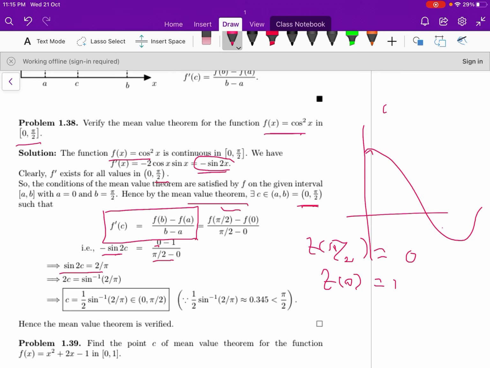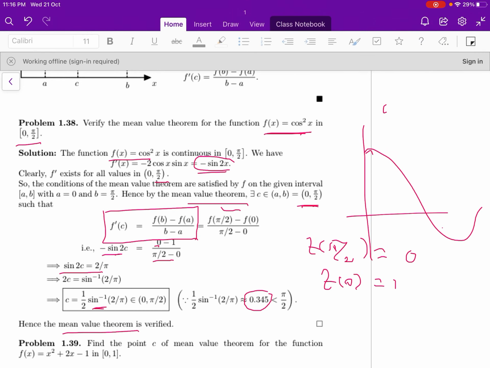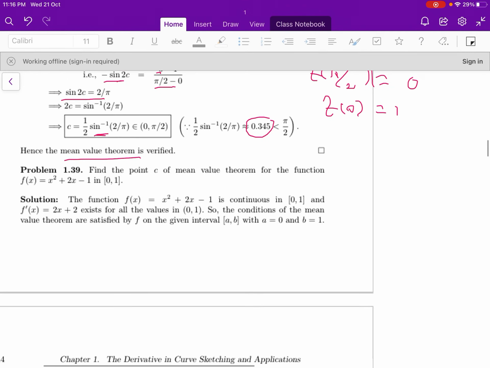So approximately this value is 0.345. So 0.345 is less than pi by 2, between 0 and pi by 2. So this value belongs to the open interval 0 comma pi by 2. So hence mean value theorem is verified for the function f of x equal to cos square x.